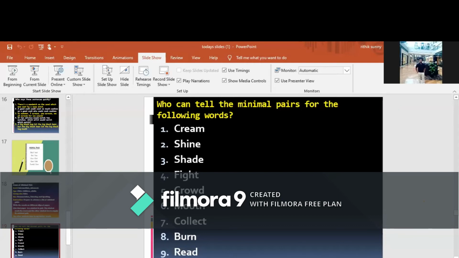So here are 10 words, and can anyone supply the minimal pairs for these 10 words? Only one, please. Raise your hand. We will unmute them. Okay, without wasting time, let us move on to the next game. Someone is there.